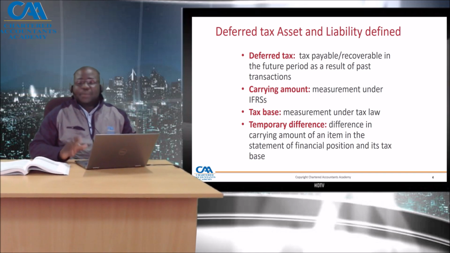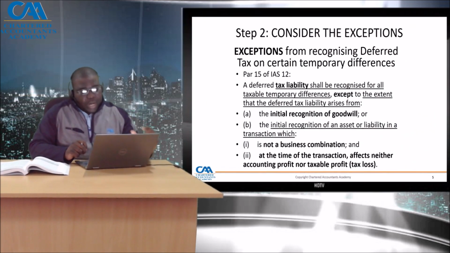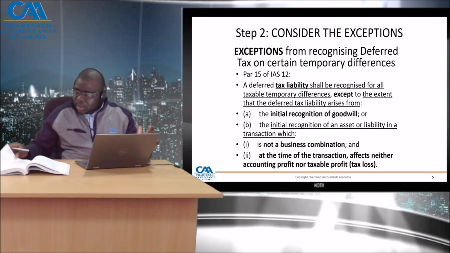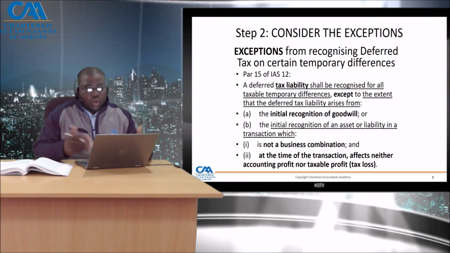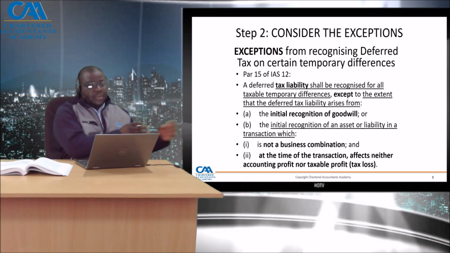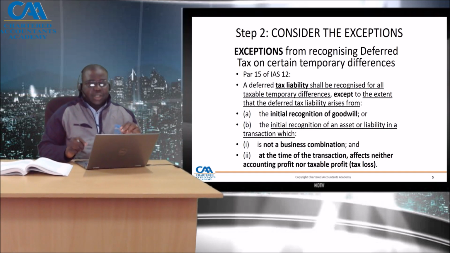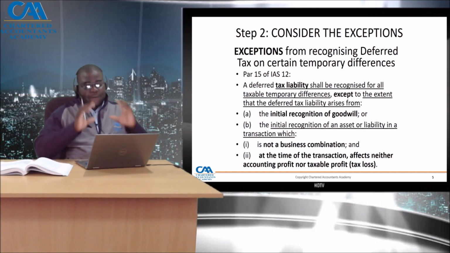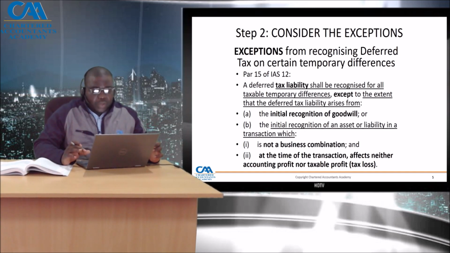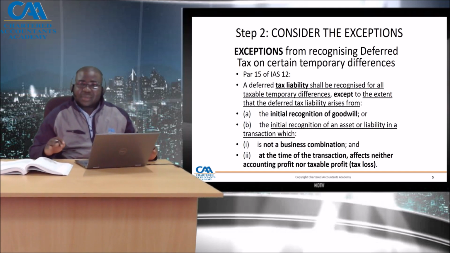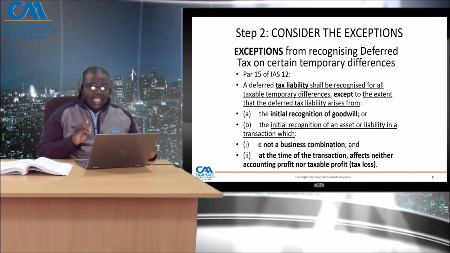Now, before we get into much detail, we want to quickly talk to the times or areas when we do not recognize deferred tax, and we want to put that away. So what we call exceptions from recognition of deferred tax on certain temporary differences. A very important paragraph is paragraph 15 of IAS 12, which says deferred tax liability shall be recognized for all temporary differences, except to the extent that the deferred tax liability arises from initial recognition of goodwill.